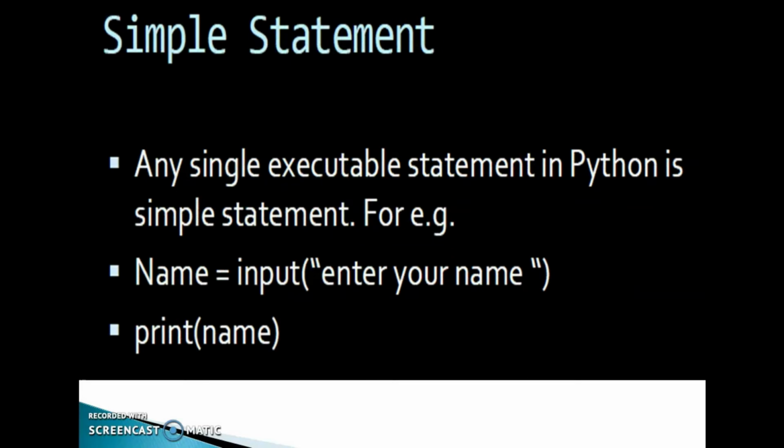Any single executable statement in Python is a simple statement. You know about this. name = input("Enter your name"), that is a simple statement. print(name), another simple statement. a = 100, that is another simple statement. Okay, statements like that are known as simple statements.